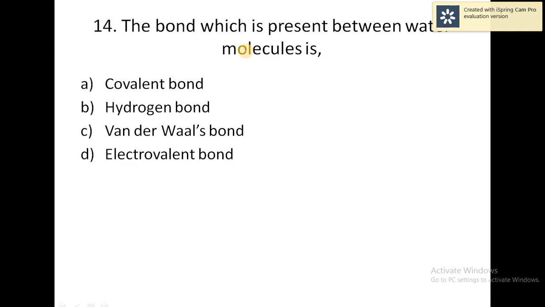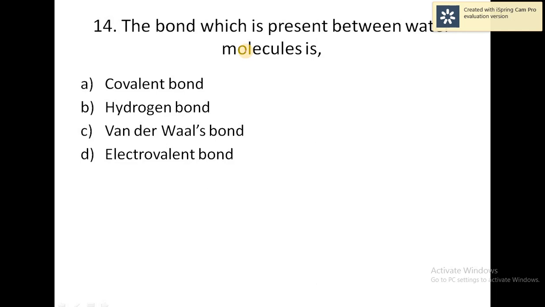Iodine can be separated from a mixture of iodine and potassium chloride by which process? Sedimentation, distillation, filtration, or sublimation? Sublimation. Iodine and potassium chloride mixture is separated by the sublimation process only.